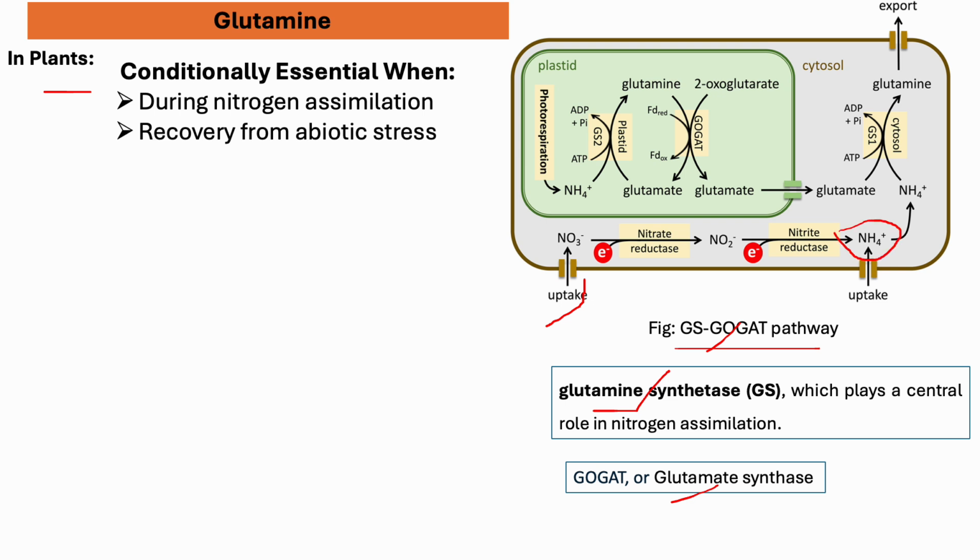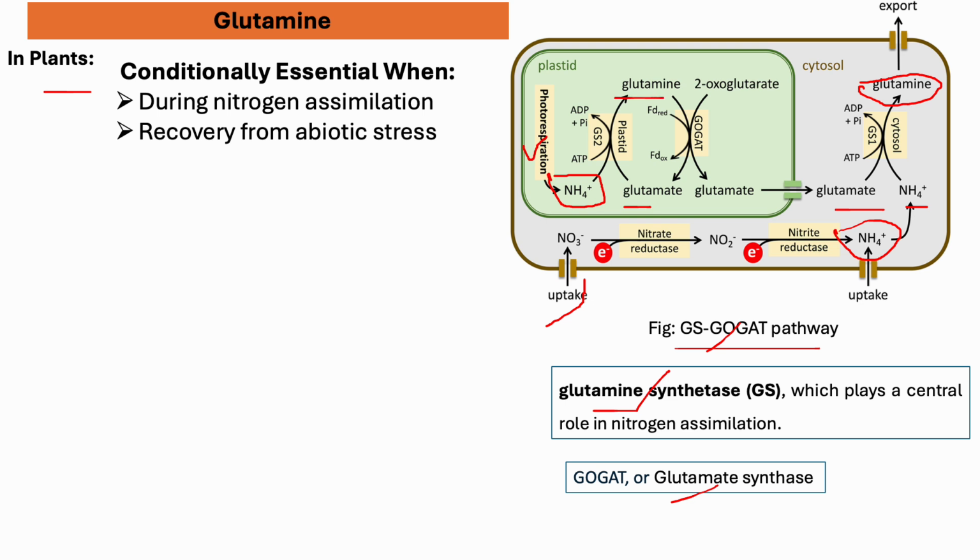into ammonia, and plants can also take up ammonia. This ammonia then mixes with glutamate, and with the activity of glutamine synthetase, cytosolic glutamine synthetase, it is converted into glutamine, and then this glutamine is exported to the root or shoot, to other parts. At the same time, due to photorespiration and other biochemical cellular activities, ammonium is produced, and this ammonium then mixes with glutamate, and in the plastid, with the activity of glutamine synthetase, it is converted into glutamine, and